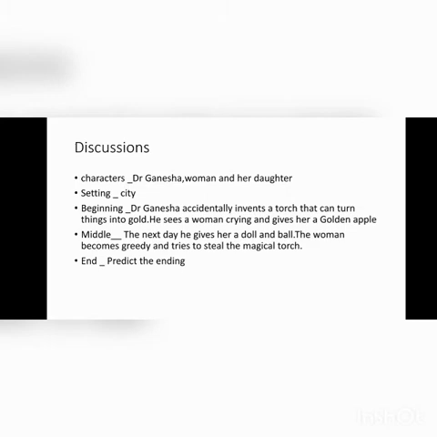Let's talk about the middle of our story. So over here, the middle of our story is the place where he gives her a doll and a ball. The woman slowly starts becoming greedy, just like the old lady in The Golden Goose, and she tries to steal the torch. So in The Golden Goose, we see that she tries to pluck out the feathers, and over here in The Torch, we see that the woman tries to steal the torch.